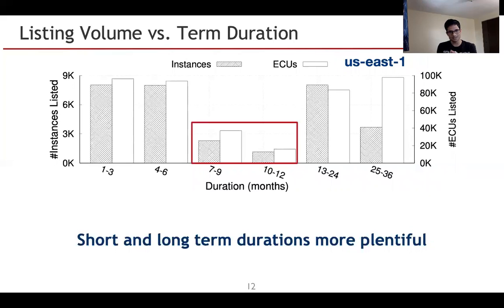Clearly, we can see that 7 to 12 months duration have very few instances listed compared to the shorter term, which is 1 to 6, and then the long term, which is 13 to 36 months as well. This might be because 10 to 12 months is very close to 1 year, for which Amazon themselves offer their first-party offerings, and people who buy these first-party offerings from Amazon wouldn't immediately sell them back in RIM, which is intuitive as well.